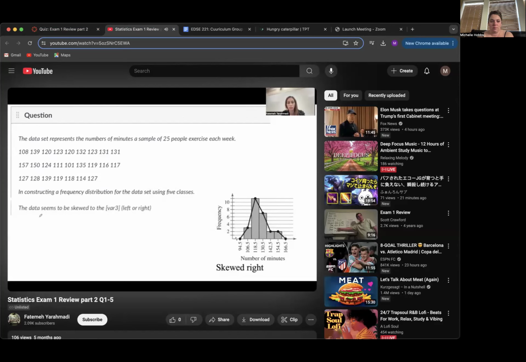So if the question says the data seem to be skewed to the left or right, we're going to say that it is skewed to the right-hand side. The tail of the data is on the right-hand side. So like I said, we say that the data is skewed to the right side.